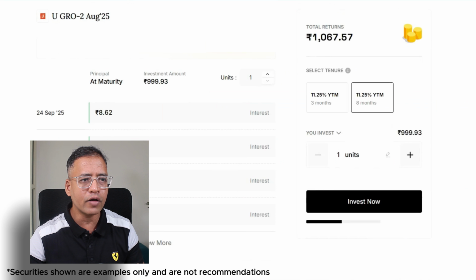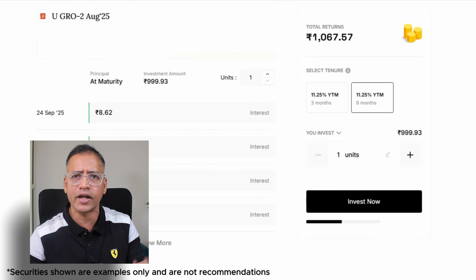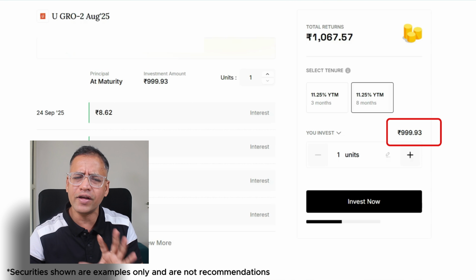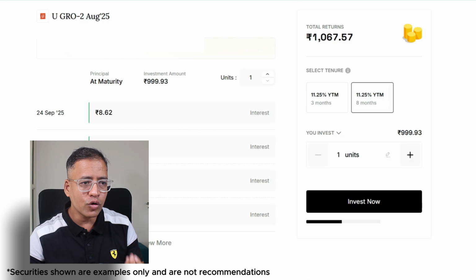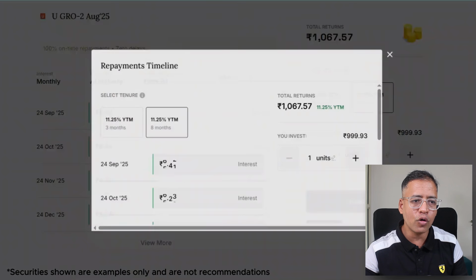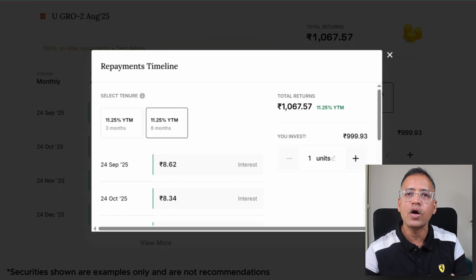And if I click on it, what you will note is that if you invest in this bond, let's say if you buy hypothetically 1 unit, then your investment will be 999 rupees, roughly 1000 rupees, right? And what you note here is that this bond will give you interest every month. So the monthly payment is what you can expect from this bond. So if you click on view more, what you will note here is that it is showing you how much you are going to get every single month.